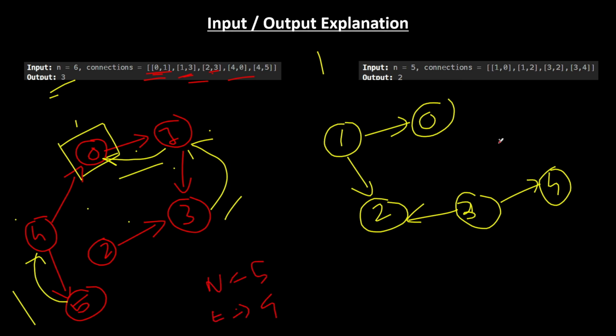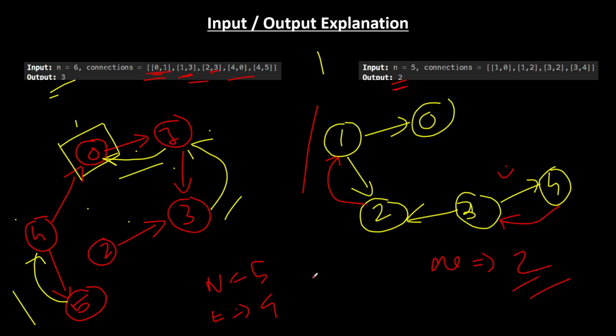Fine. Now, could 1 reach 0? Yes. Could 2 reach 0? No. So we have to reverse the edge. Then can 1 reach 0? So it is good. Now, could 3 reach 0? Yes. You can look at the edges now. Okay. Could 4 reach 0? No, because the edge is opposite direction, right? So we have to reverse this particular edge. Now it can reach 0. So the output is 2 here, and we also reversed only 2 edges in this case, right? So that is the input output explanation. I hope you understood this.